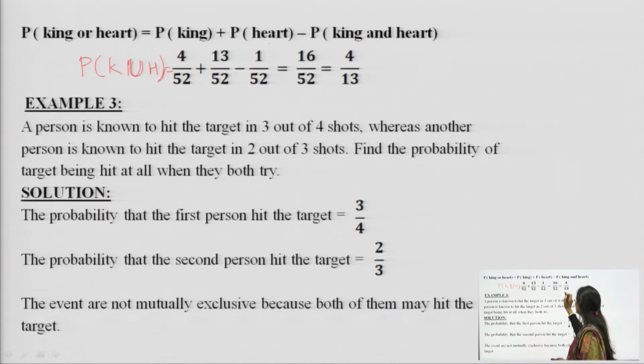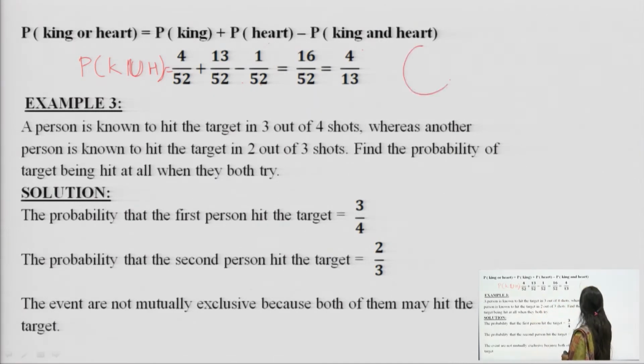But when we talk about king and heart, each suit, each spade, each diamond has only one king. So, a king and a heart can simultaneously occur only on one card. So, what we have done? We have subtracted 1 over 52. This one card is the intersection point between heart and king.